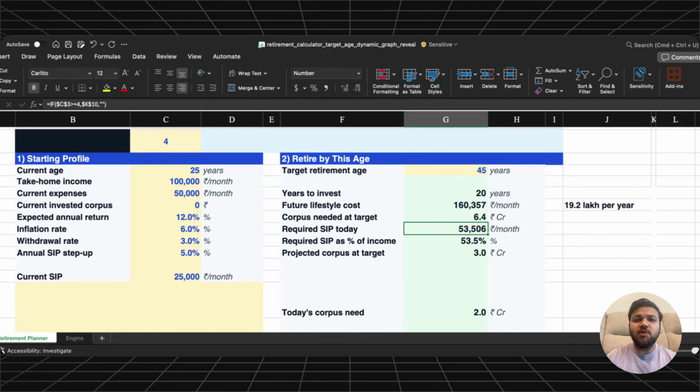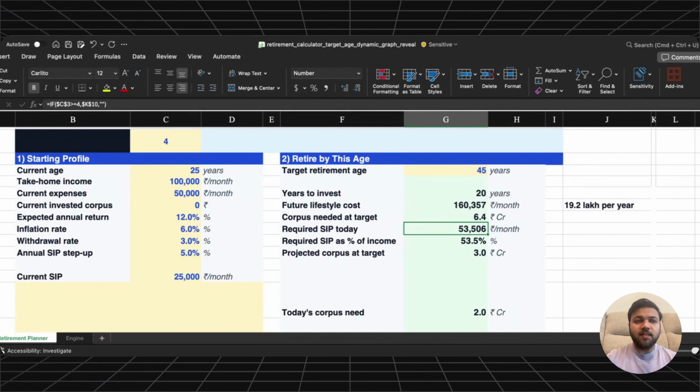A lot of people casually say, oh, I want to retire by 45. But mathematically, retiring 5 years earlier does not mean saving just a little extra. It can mean a massive jump in your monthly investment requirements. Why? Because you are reducing time. And in investing, time is one of your biggest advantages. If you take away time, you need to replace it with more money.